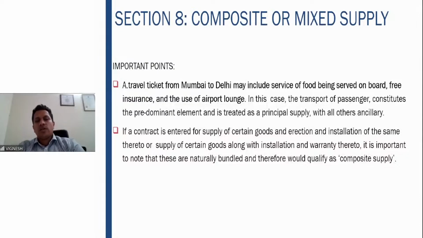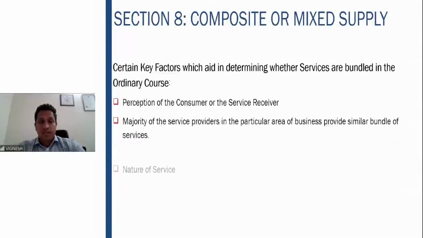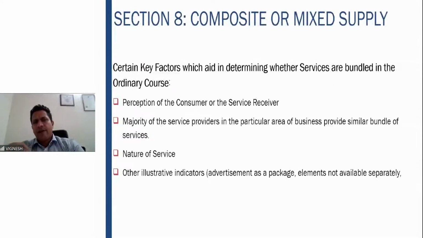All these are naturally bundled, and would therefore qualify as a composite supply. Therefore, it should qualify as a supply of the goods, which are essentially the principal supply. The value attributable to the erection and installation will also be taxable as if they are also the supply of the main goods.